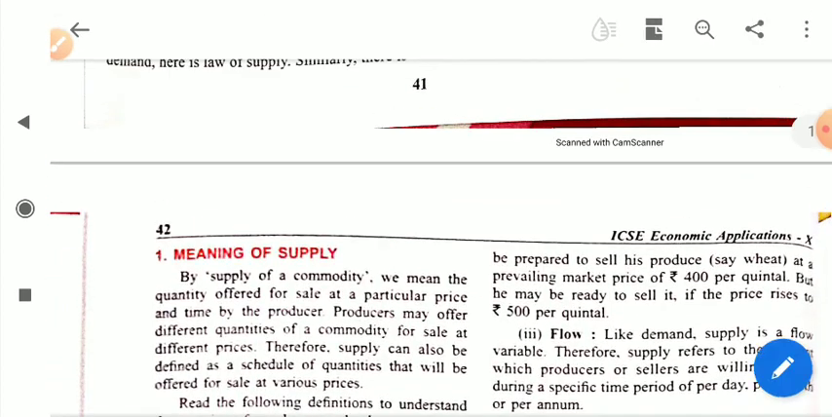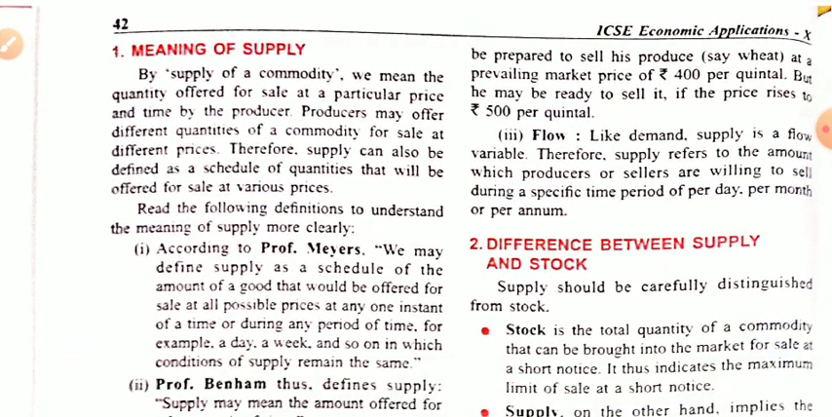The first is the meaning of supply. Dear students, by supply of a commodity we mean the quantity offered for sale by the producer at a particular price and time. Suppose a producer wishes to sell mango, or apple. At a particular point of time, like today, like on Monday, like on Sunday, whatever quantity he wishes to supply is simply known as supply of a commodity.